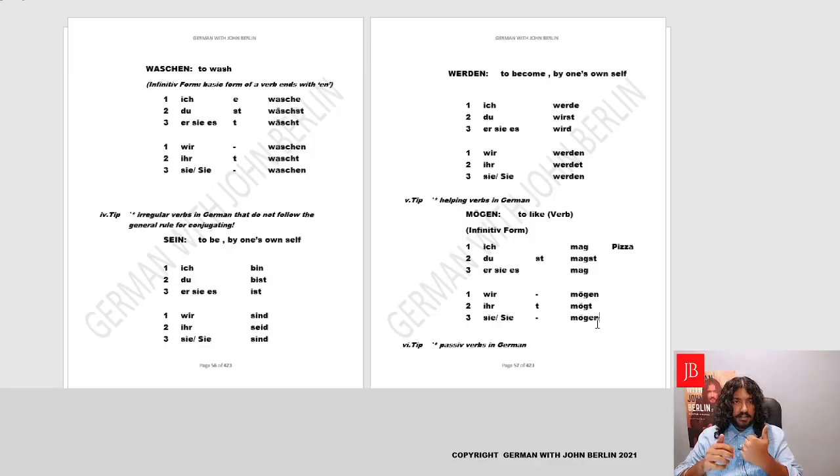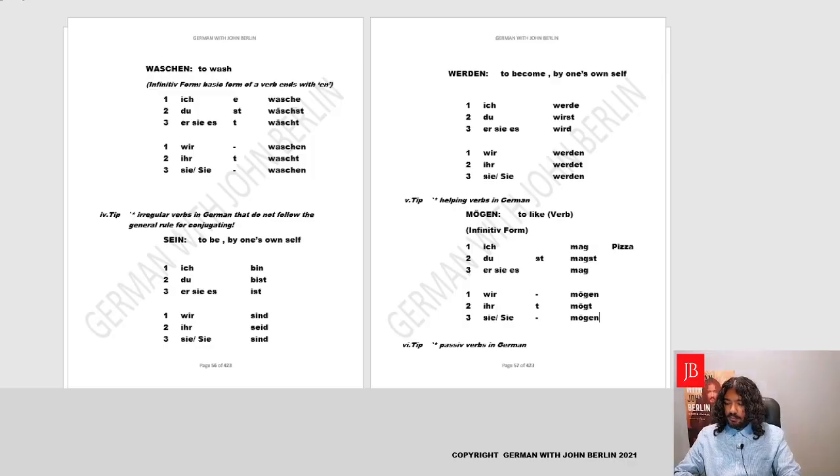I like to eat, like to dance, like to travel, I like to paint, whatever you want to say. So you see there is a verb at the end of the sentence, which we'll be learning in detail. This is just a one-off rule for the modal, for the helping verbs, that the conjugation differs a bit.